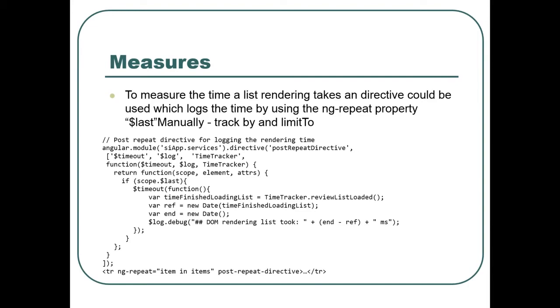Here, just to measure the time a list will take to render, it's using the last property of the ng-repeat to compute the total rendering time of a list.